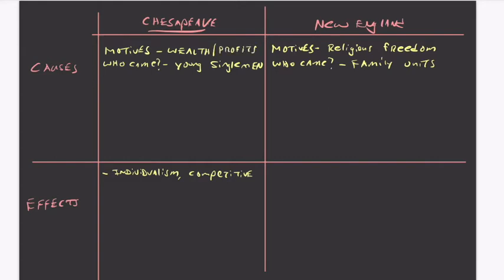So in the Chesapeake, we can look at how it develops. There's going to be less cooperation, more people looking out for themselves, working individually. Whereas in New England, we could say there's more of a sense of communal cooperation. You also think about this, also there's more of a sense of permanence.